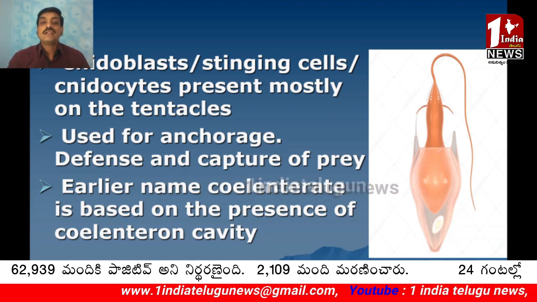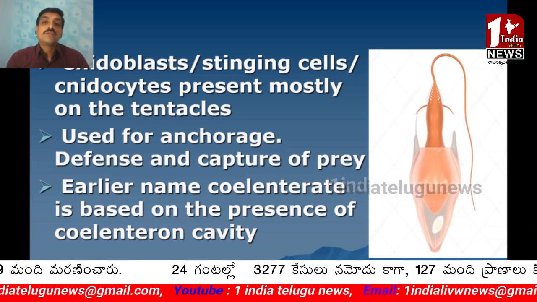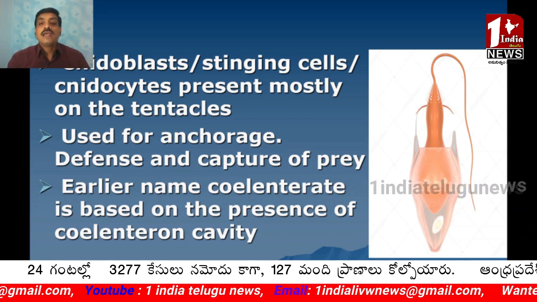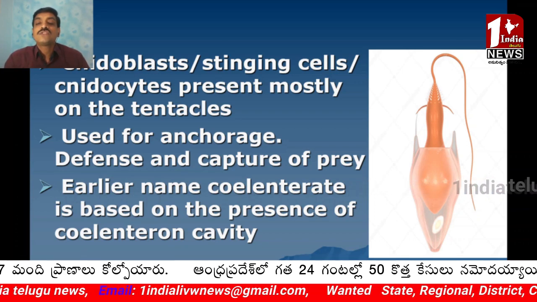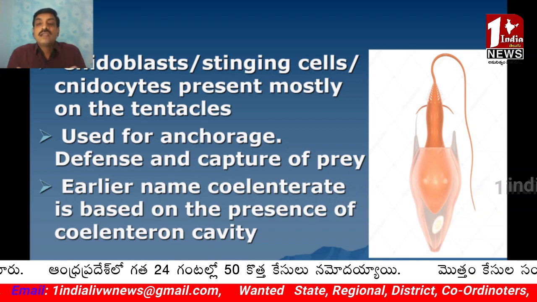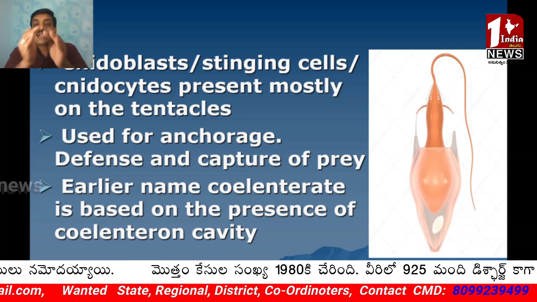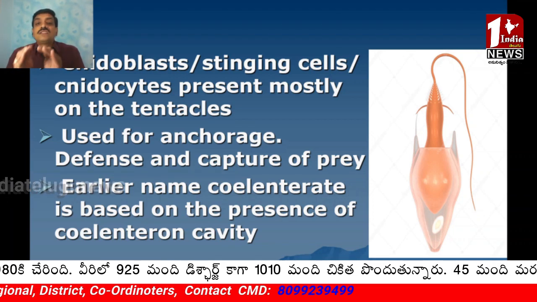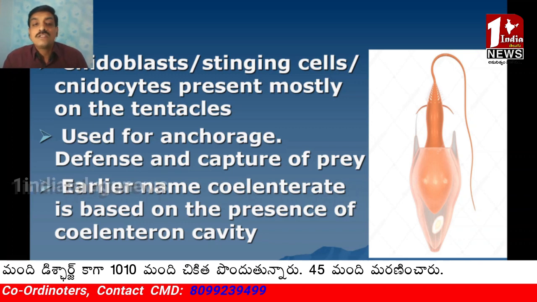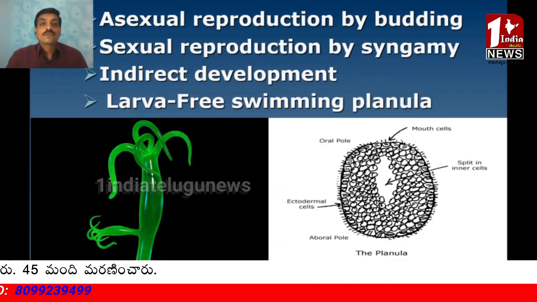These cnidocytes are used for anchorage, defense and capture of prey. The earlier name Coelenterata is based on the presence of the coelenteron cavity in the center of the hydra or whatever it may be. There is a cavity, called the coelenteron cavity. Based on this, the earlier name was Coelenterata, but now it is called Cnidaria.